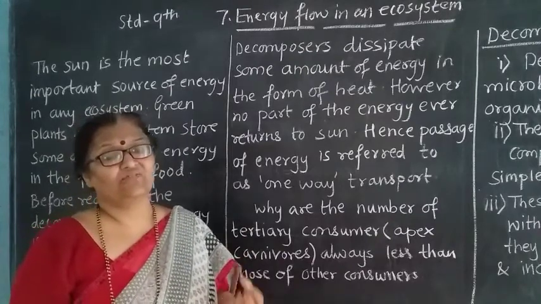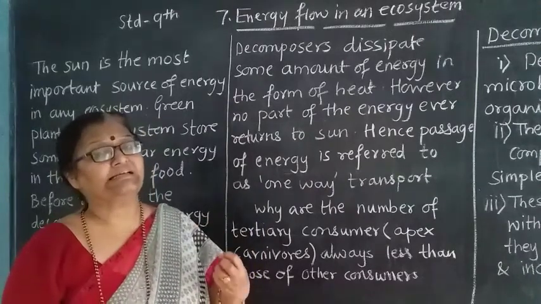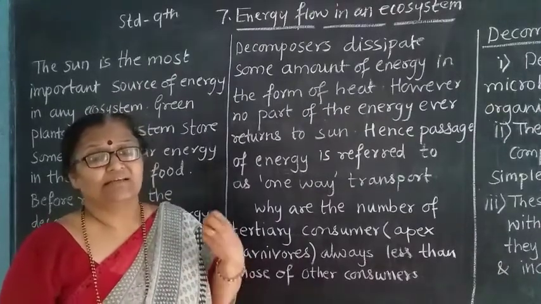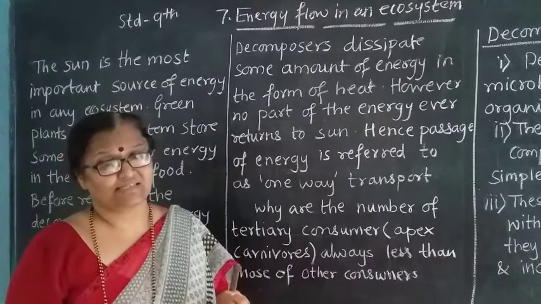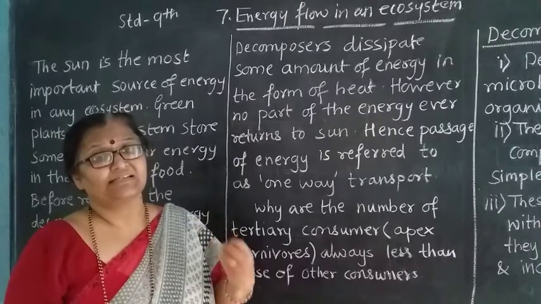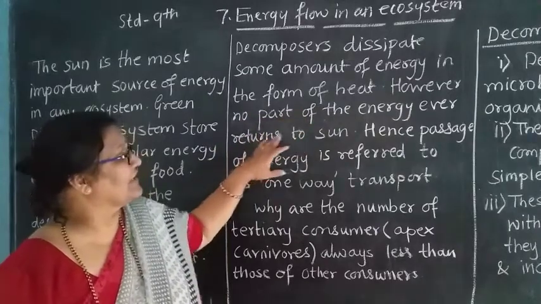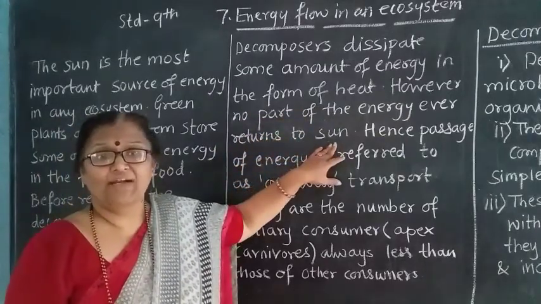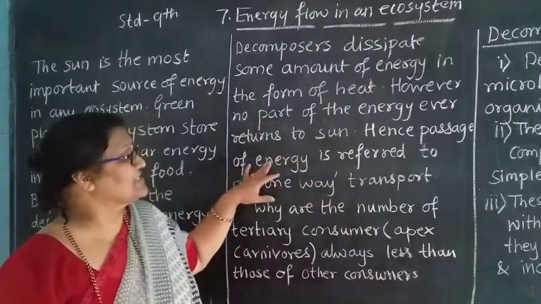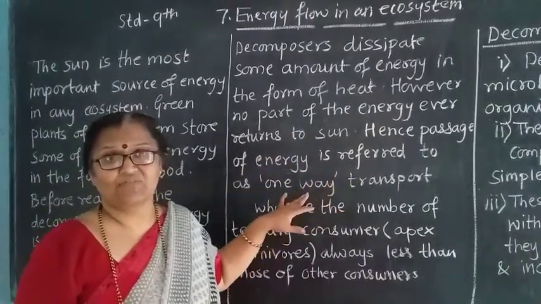Now, whenever it is given out as heat, they are actually losing this energy. How? Because they need energy to do some of their work, and after doing the work, heat is liberated. However, no part of the energy ever returns to the sun. So the passage of energy is referred to as one-way transport. That means it is a one-way transport.